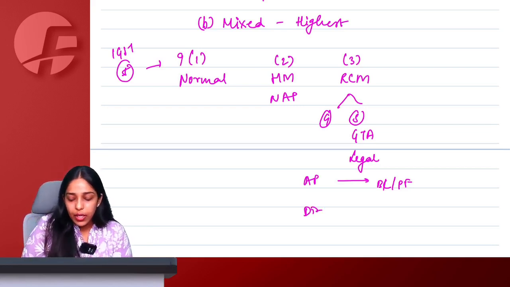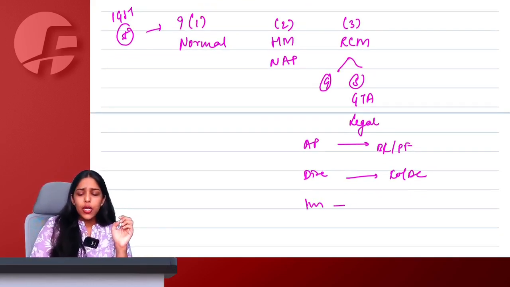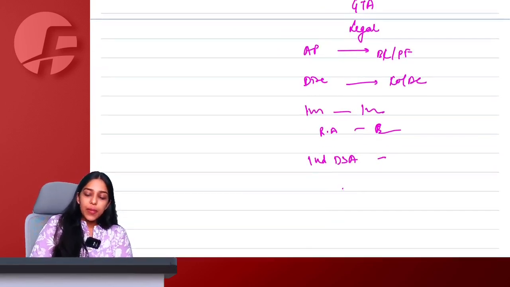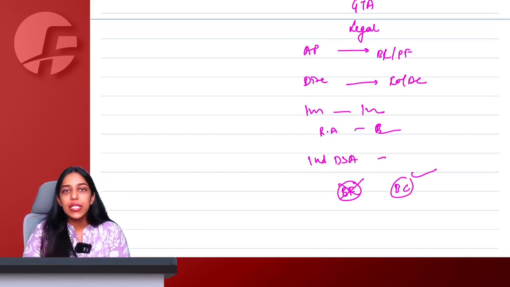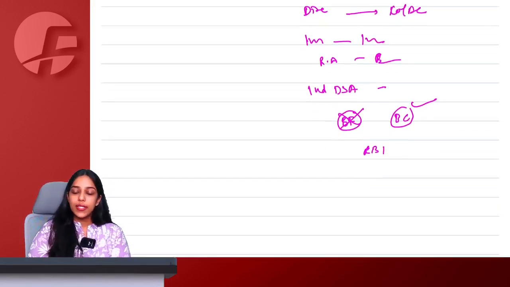Then director giving services to a company or a body corporate not in the nature of salary, then RCM. Insurance agent to insurance company, recovery agent to bank, NBFC, financial institutions, then individual direct selling agent to bank, etc. Then business facilitator never takes liability, business correspondent always takes liability. Members of overseeing committee to RBI, also RCM.